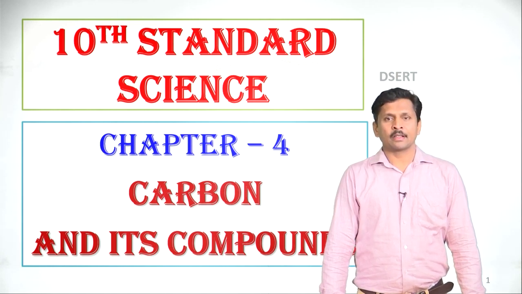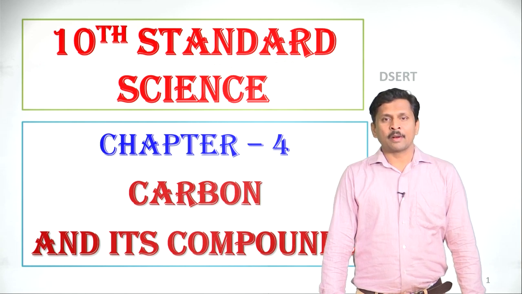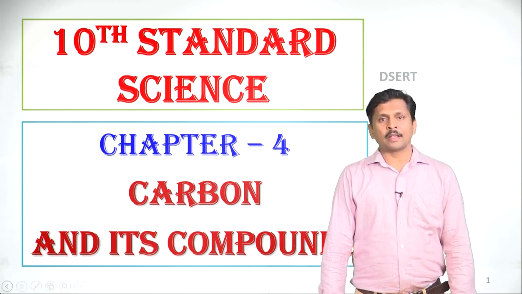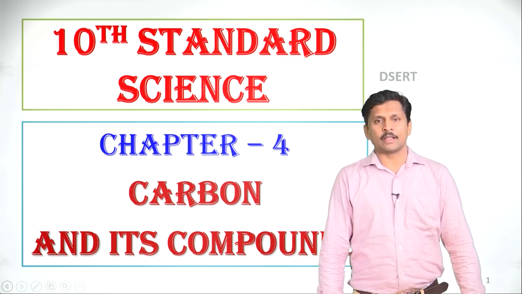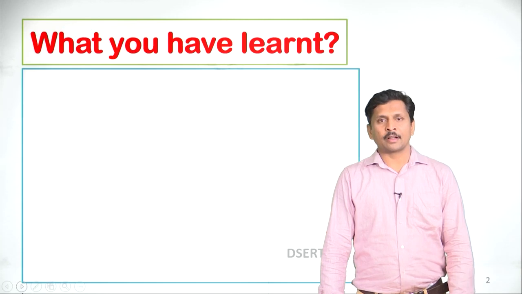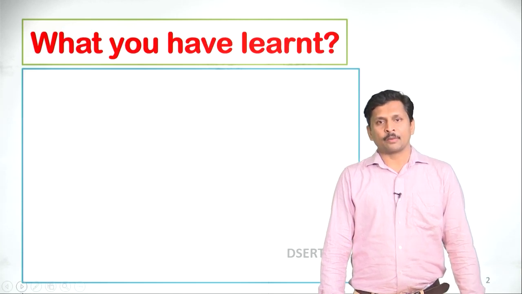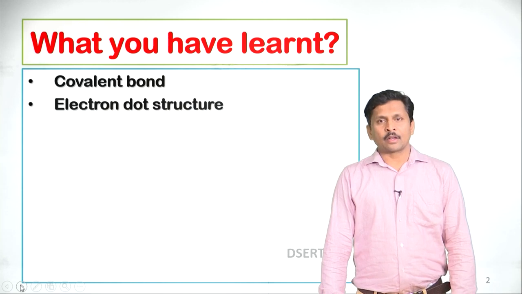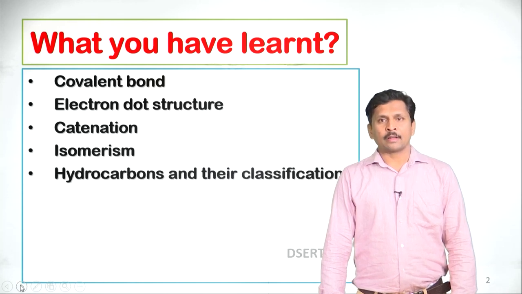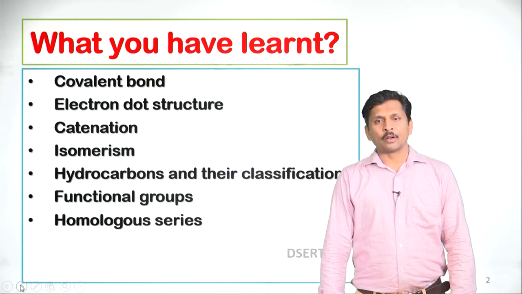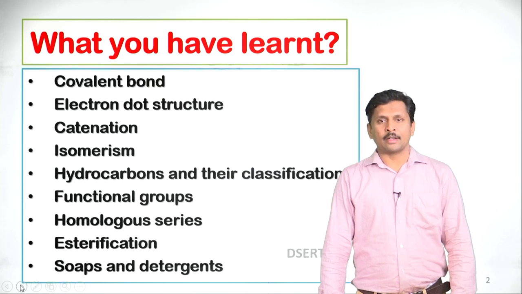Today we will discuss chapter number 4, carbon and its compounds. Carbon is a unique element. It will produce a large number of chemical compounds in nature. So, in this chapter, what have you learnt in the classroom? Covalent bond, electron dot structure, catenation property of carbon, isomerism, hydrocarbons and their classification, functional groups, homologous series, esterification and soaps and detergents.